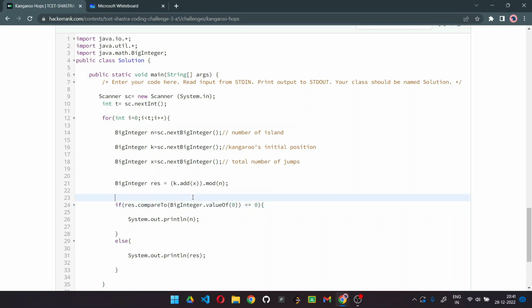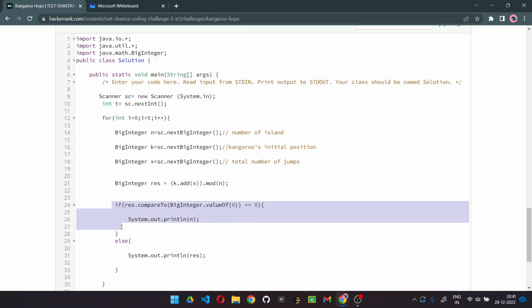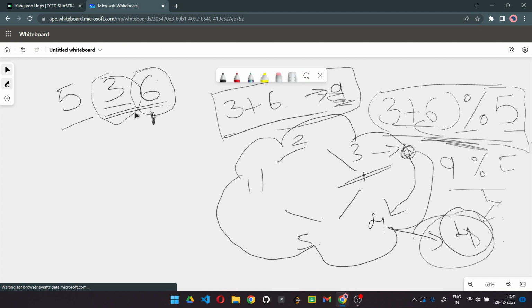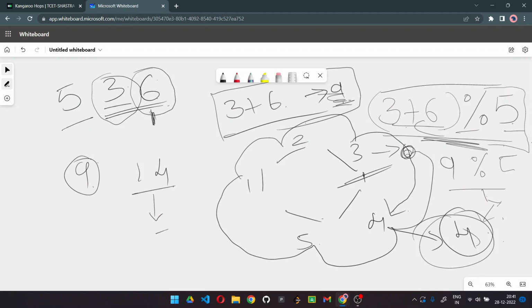Whenever our value is less than n, the value is simply returned as it is, because we have not exceeded our number of islands. For example, if I have 9 islands, my initial position was 1 and I have 4 jumps only, it will give us the answer 5. It is present on the fifth island, which is already less than n, the maximum number of islands. So we simply return our value res.